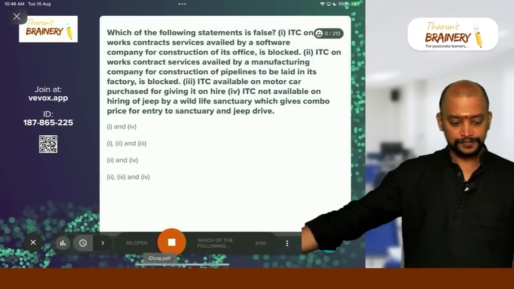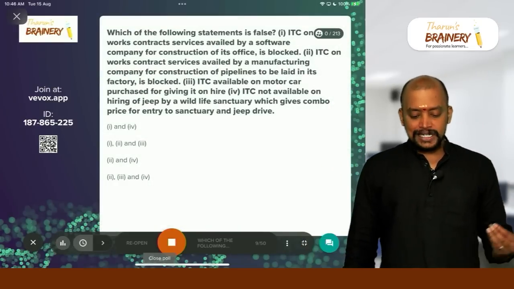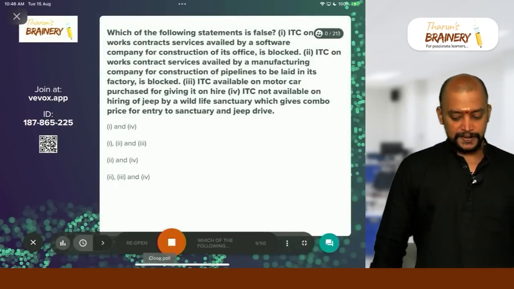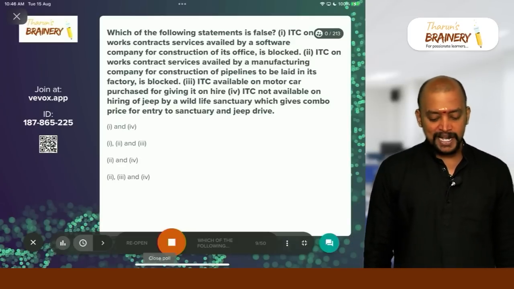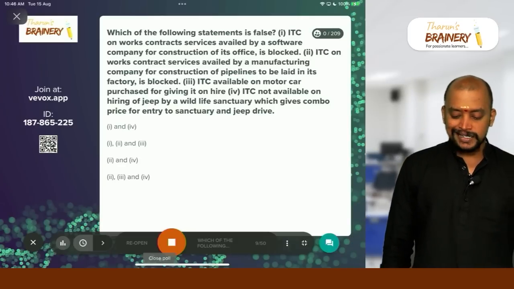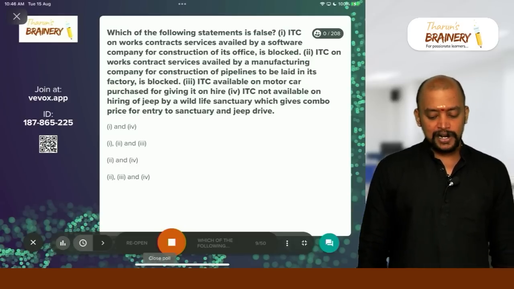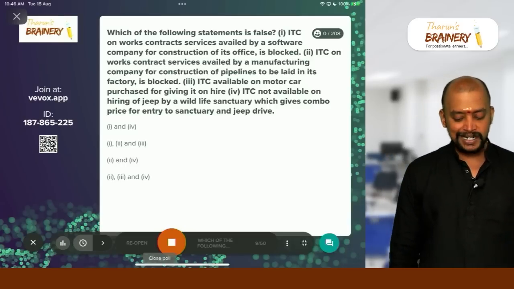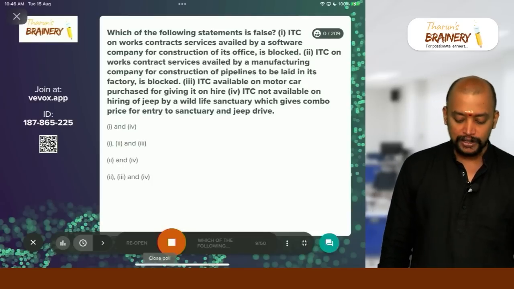And next one. Which of the following statements is false? ITC on works contract service availed by a software company for construction of its office is blocked. ITC on works contract service availed by a manufacturing company for construction of pipelines to be laid in its factory is blocked.